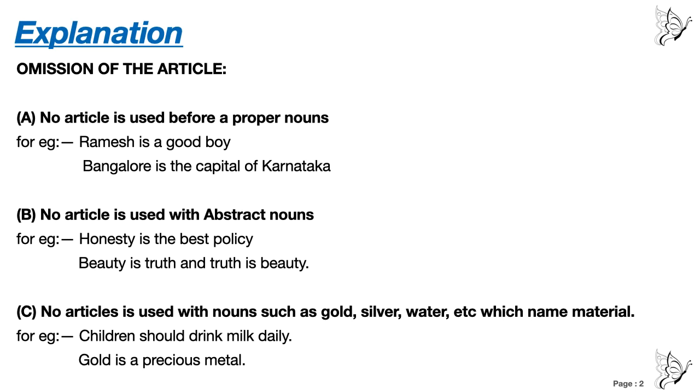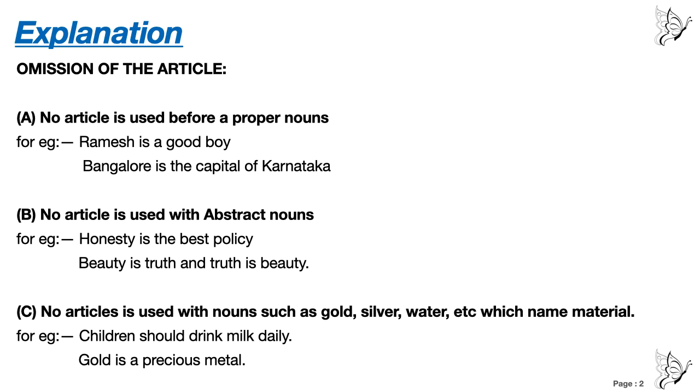Now omission of article, that means where we are not supposed to use article. Number A, no article is used before a proper noun. Ramesh is a good boy. Ramesh is a proper noun, a name of a boy. And Bangalore is the capital of Karnataka. Bangalore is a proper noun. Karnataka is also a proper noun. So we are not going to use the before a proper noun.